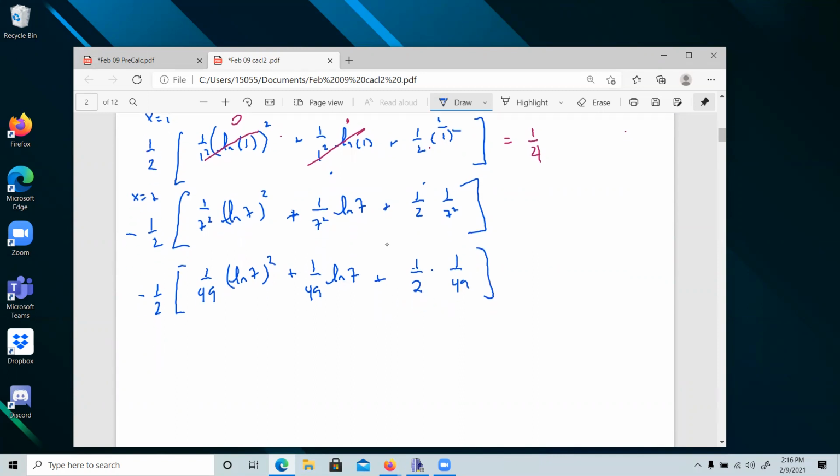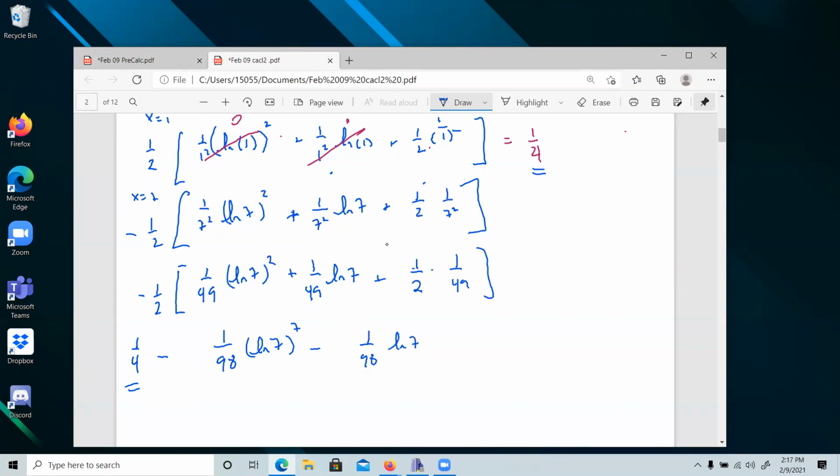Okay, so here's my top part. This is 1/4. Minus 1 over, what's 2 times 49, is 98. Natural log of 7 squared minus 1 over 98 natural log of 7.